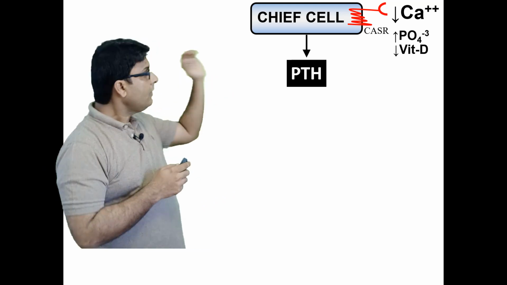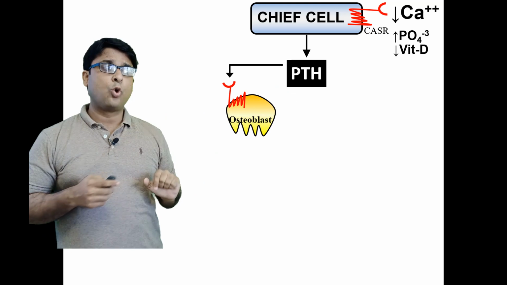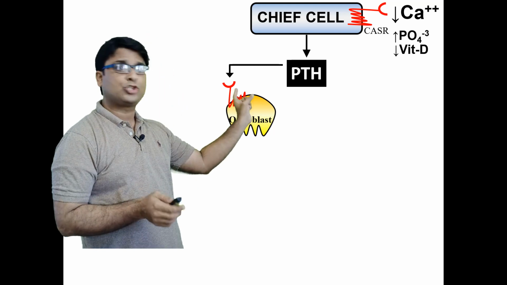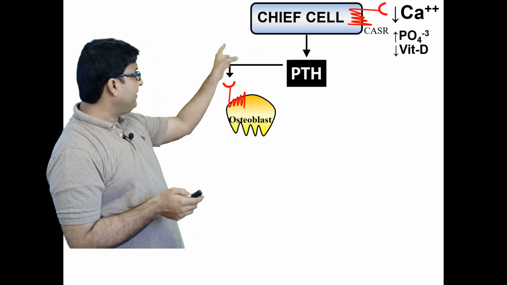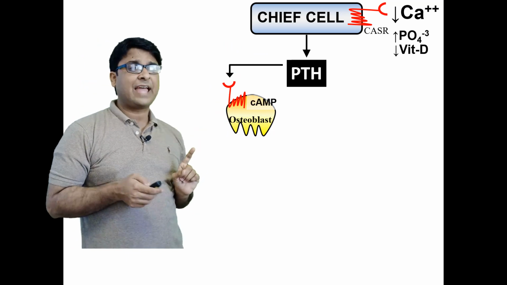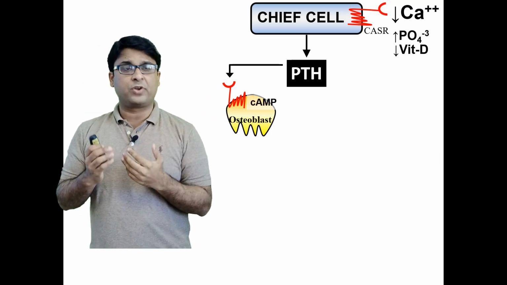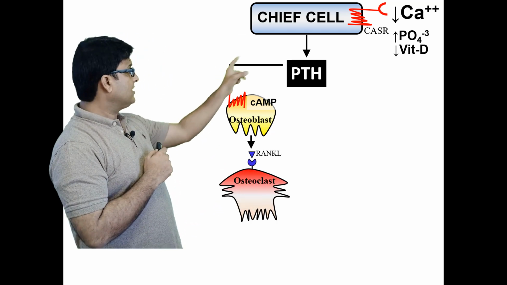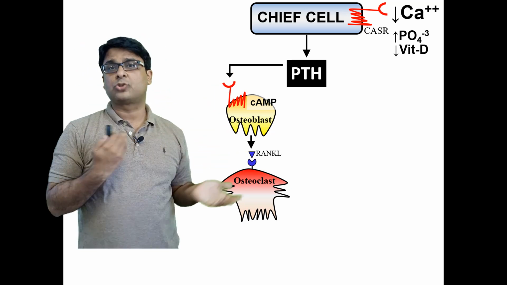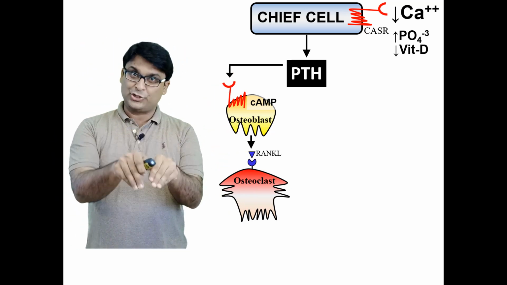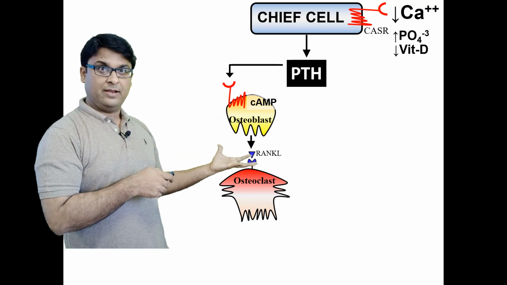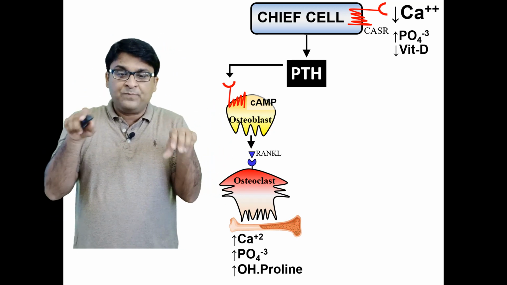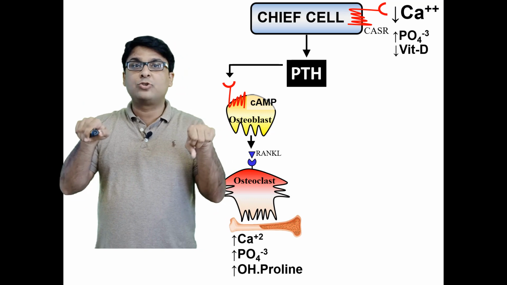Remember this point. Now, once the PTH is released, this PTH goes onto bone. And the cells of the bone which have the receptor for PTH are the osteoblasts. So once the PTH fits here on its receptor, it releases cyclic AMP through the G-coupled protein and adenylate cyclase pathway. Cyclic AMP is released, and then this osteoblast releases a factor called RANK ligand, which has its receptor on the osteoclast, and now the osteoclast is activated, another cell type in the bone. This osteoclast sits on the bone and tries to chop off the bone, tries to dissolve the bone.